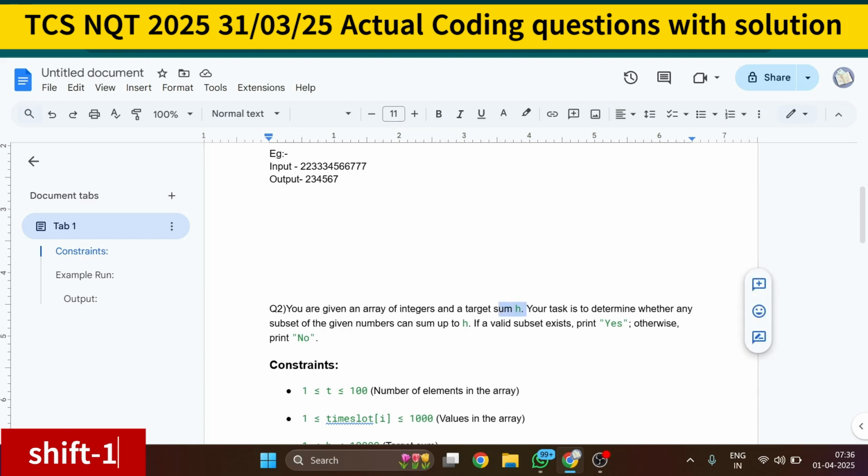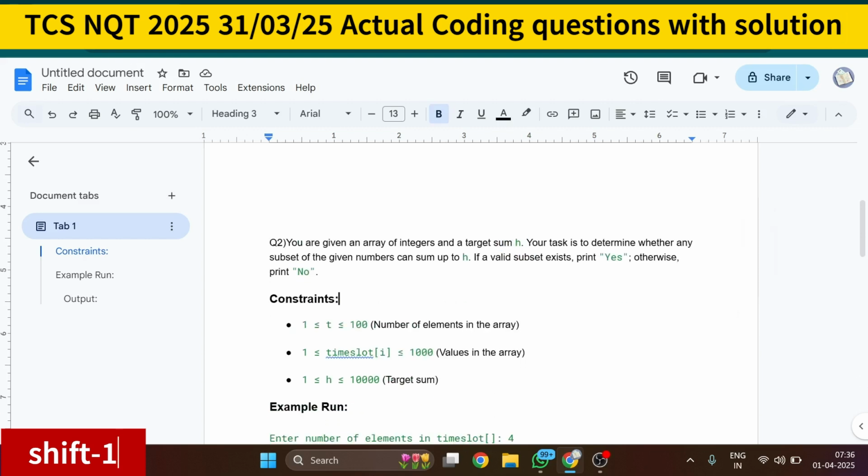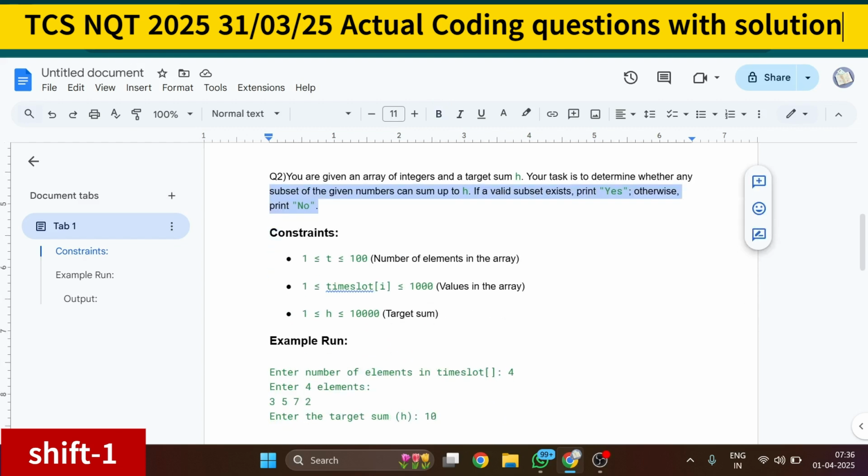It is a sum-of-k-terms type of question. So if a valid subset exists, print yes, otherwise print no. There were some constraints, but the constraints did not matter much. But the main thing here is that many of the students were commenting that they applied recursion, or just applied brute force. Some were able to pass, but some said that they were getting TLE. So I will tell you both approaches. First is the recursive approach, then second by using DP.